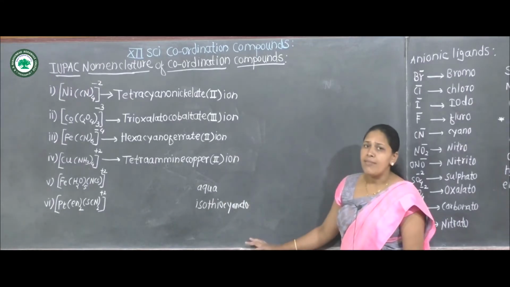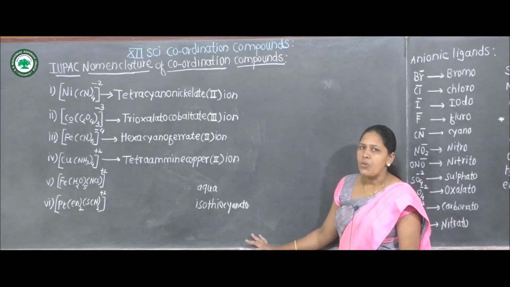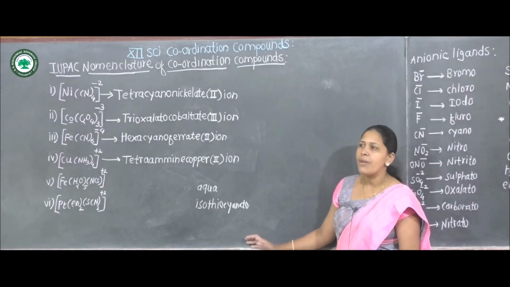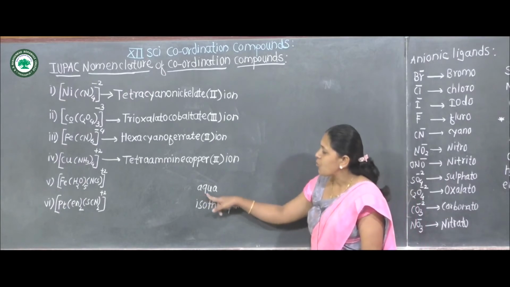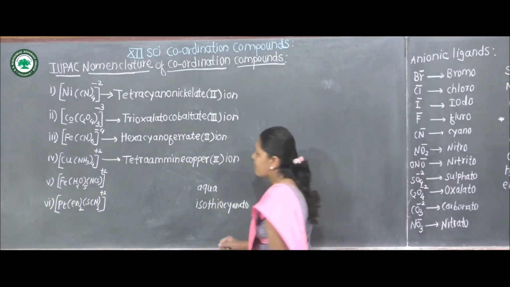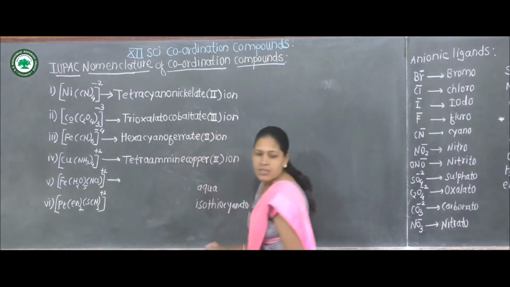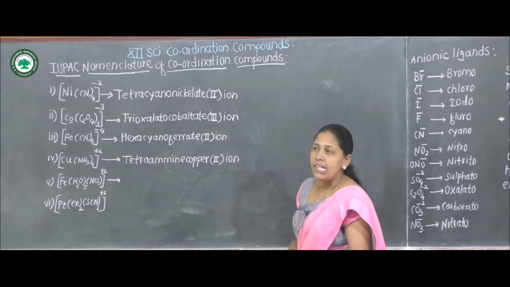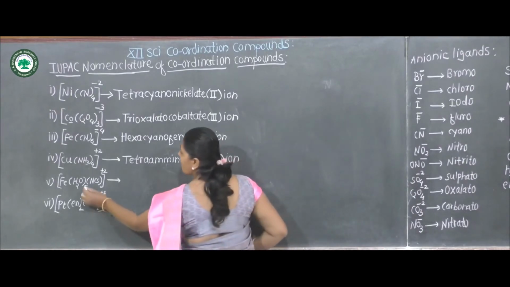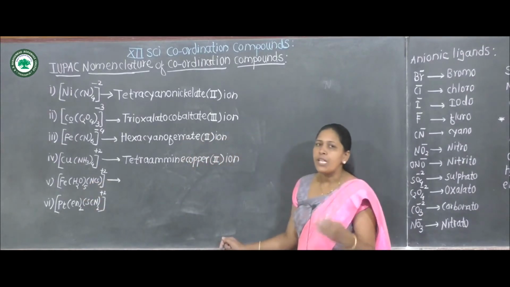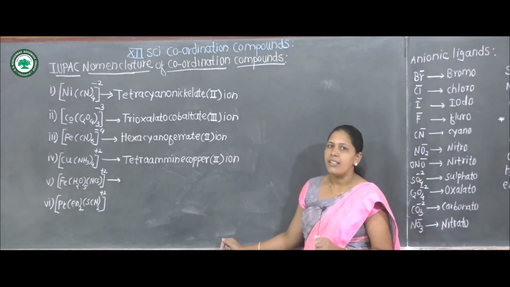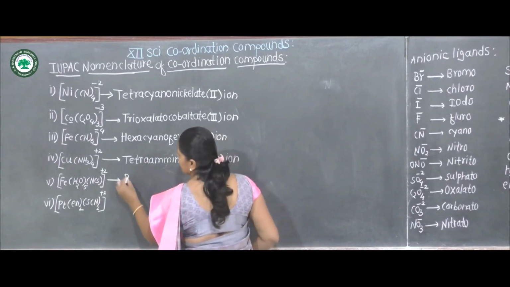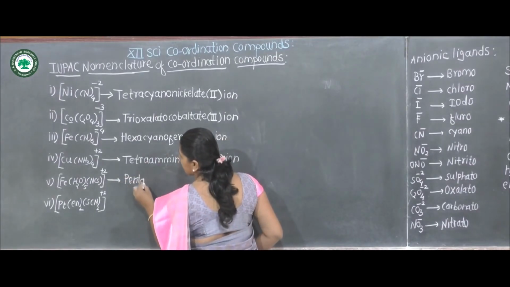While naming this coordination compound, which ligand gets first preference? According to alphabetical order, first preference goes to aqua. How many aqua are present? 5. For 5 of the same ligand, which prefix do we use? Penta. Therefore pentaaqua.